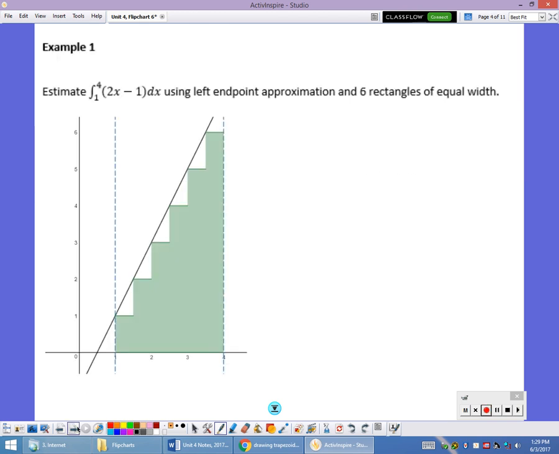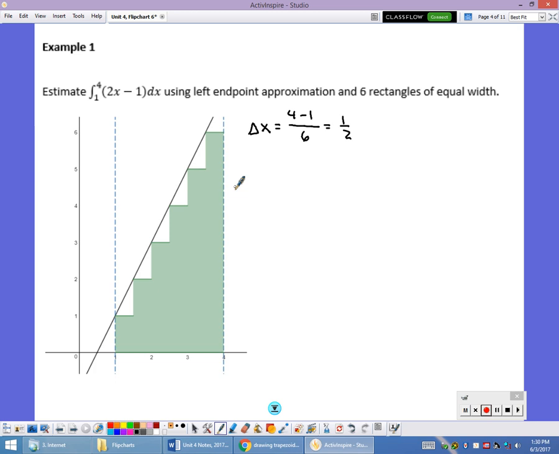A couple of examples. This first one, I'm going to approximate the integral of 2x minus 1, which is just a line, between 1 and 4. I draw the line and I draw my rectangles. I'm using my left endpoint approximation, and I'm using 6 rectangles. I want to find delta x, how much I'm going up by. In this case, they're all equal width. So delta x would be the upper limit 4 minus the lower limit 1 divided by the number of rectangles, which is 6. So I'm going up by 1/2.